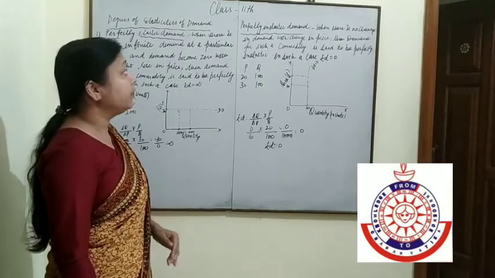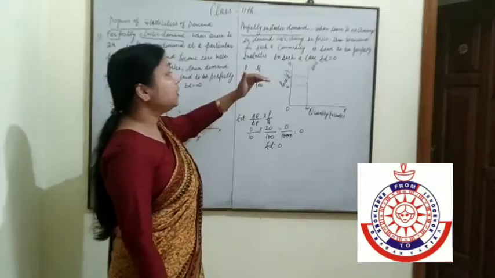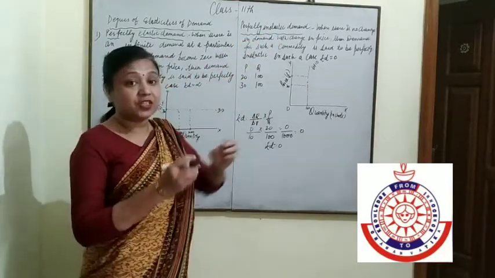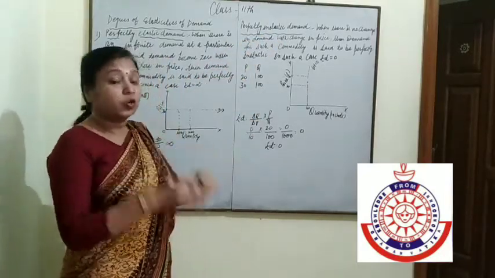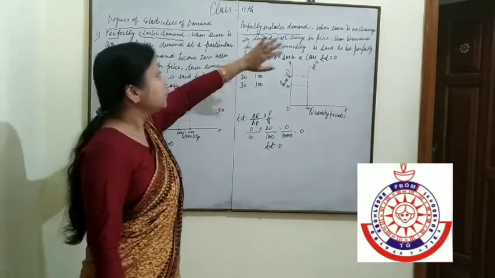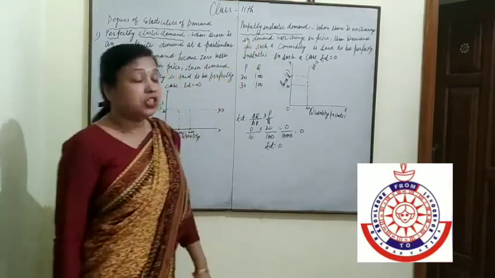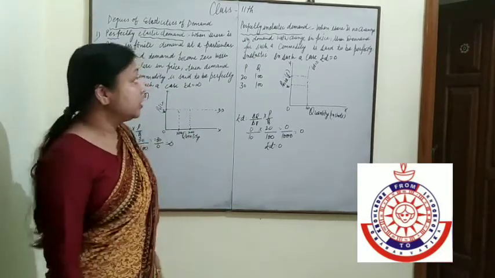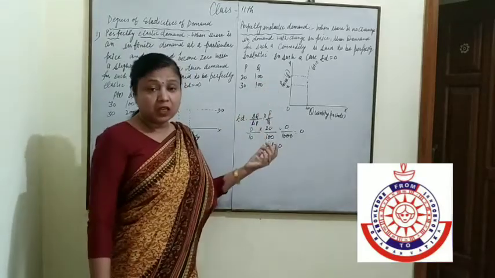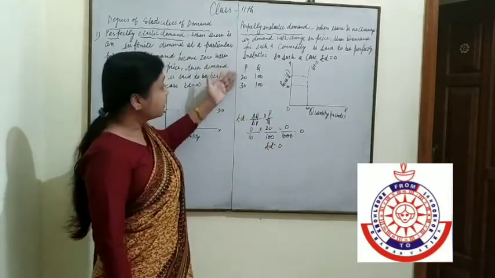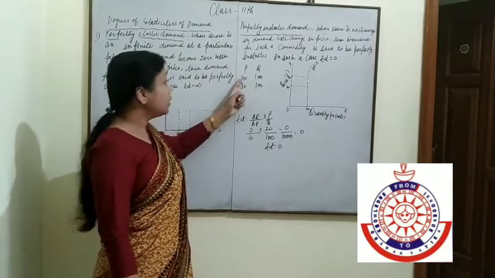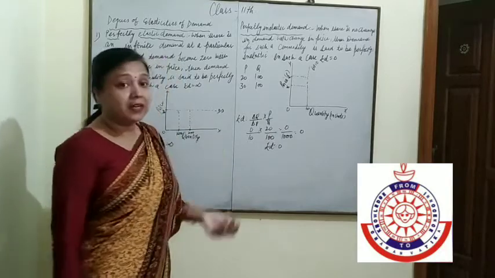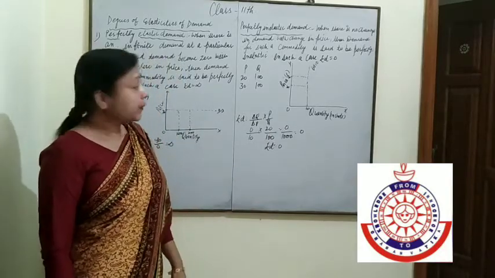Second point is perfectly inelastic demand. Elastic means change, inelastic means no change. When there is no change in demand with change in price, then demand for such a commodity is said to be perfectly inelastic. See, whenever the price is 20, demand is 100. Now the price is increased, again demand is the same, 100. So here demand is not changed. That's why it is called inelastic.